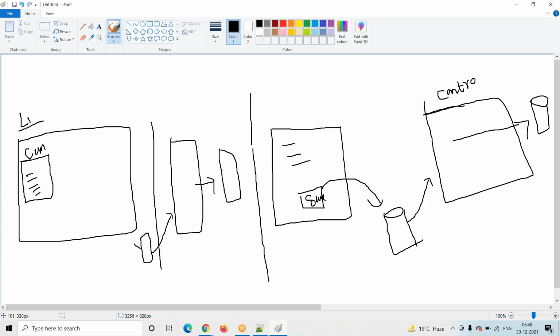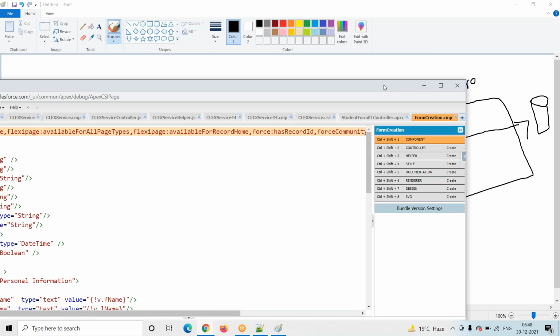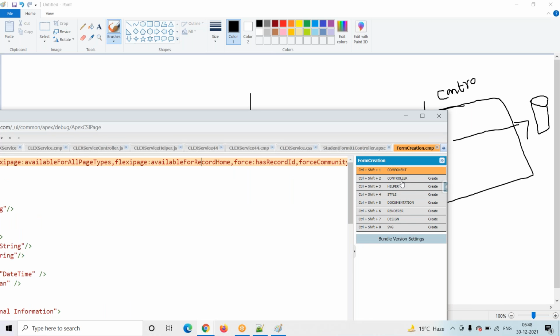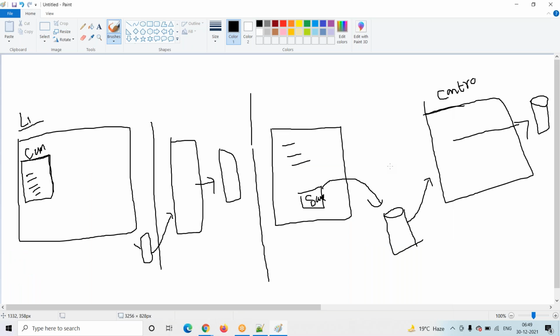So we are collecting the data at the component level. The component level is the first item in the Lightning component bundle. How many items are there? 8 items. On which item are we writing this logic? At the component level. What is this logic? Collecting the data and storing it in the attributes, or displaying the data. All these types of logic we write inside the component. Then what is my next step? I want to pass my data to this Apex class and insert the data. That is our final target.